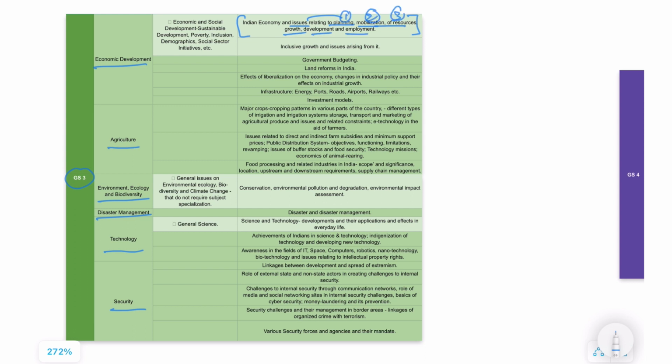So 1, 2, 3, 4, 5. Sorry, mobilization of resources is just one element, so this is 2, 3, 4, 5. All issues related to these 5 elements will be discussed along with the Indian economy. That's how we'll study this topic.